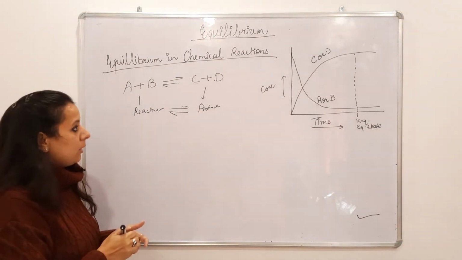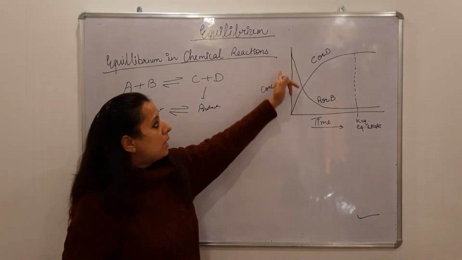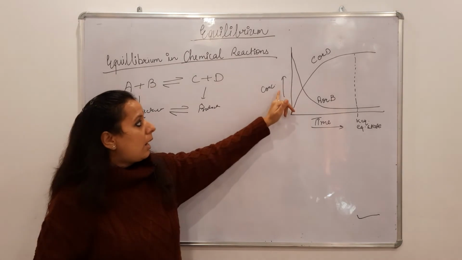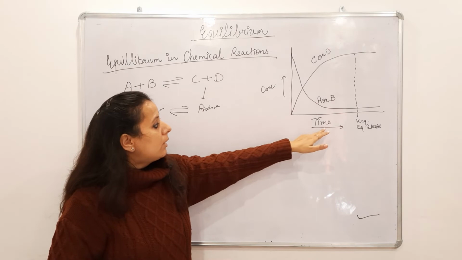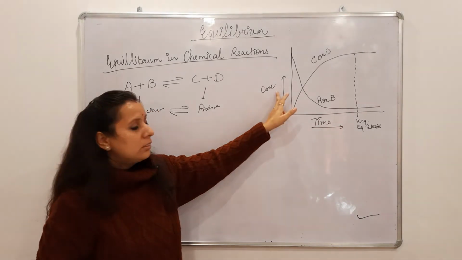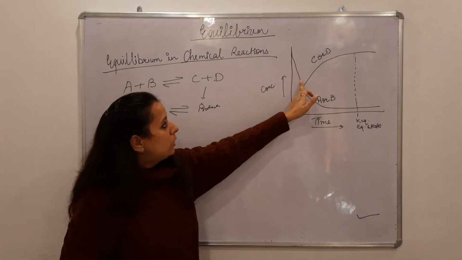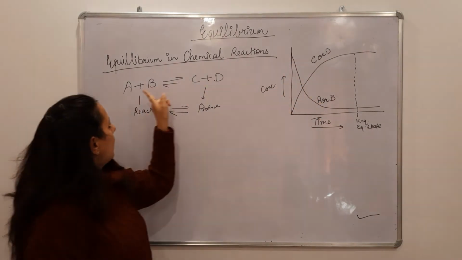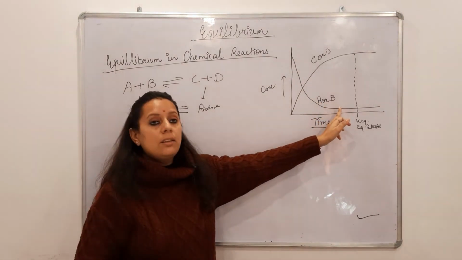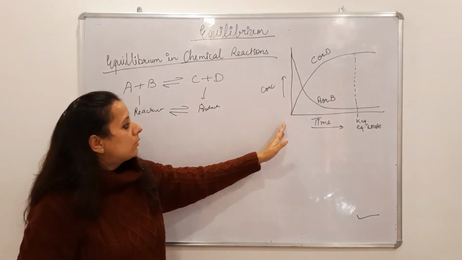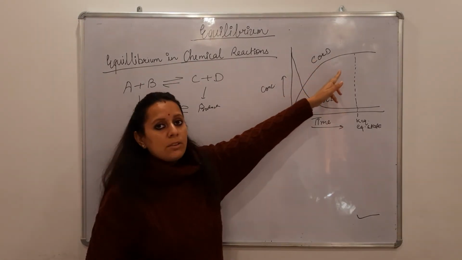So in this graph you can see what is happening. Here I have taken concentration on the x-axis and time on the y-axis. You can see that with time the concentration of the reactants A and B is decreasing, and with time the concentration of the products C and D is increasing.